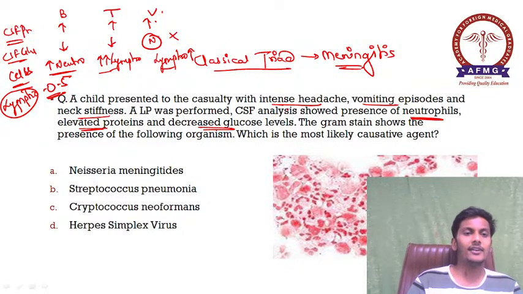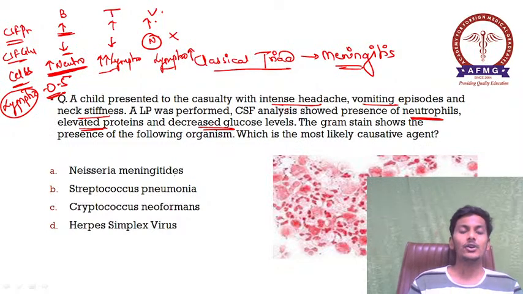So यहाँ पे हम क्या diagnosis ला सकते हैं? CSF protein elevated है, CSF glucose decreased है, and cells are increased. And which are the cells? They are your neutrophils. So please remember, the diagnosis is bacterial meningitis, and the common causes of bacterial meningitis are your Neisseria meningitidis and Streptococcus pneumoniae.